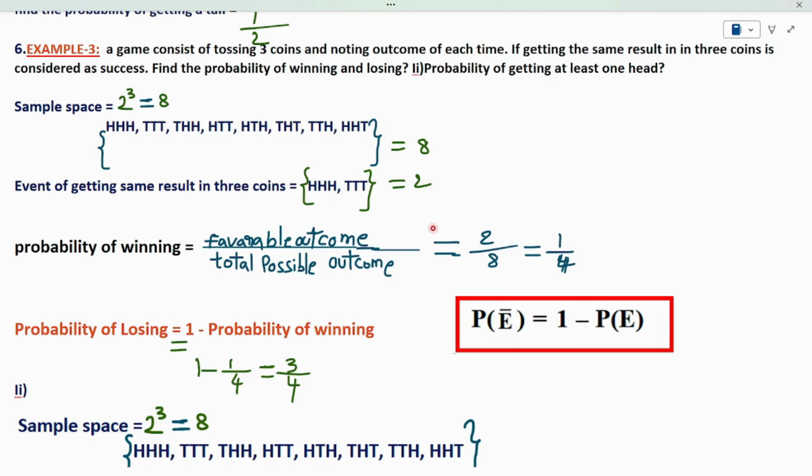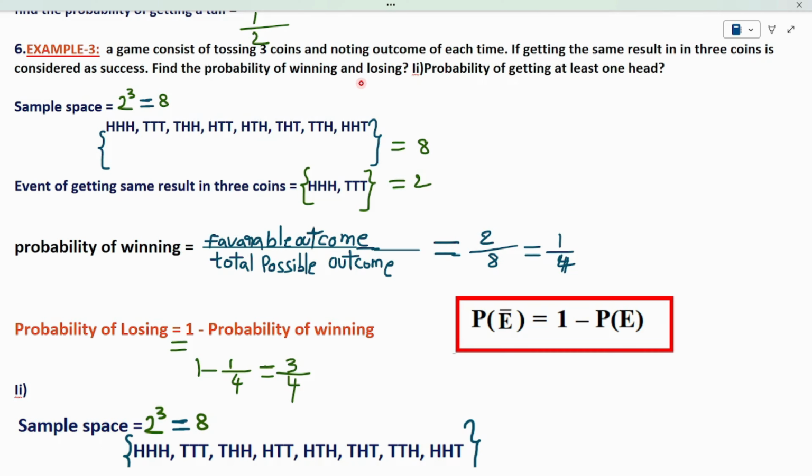Now, I am just substituting the sample space and event in the formula of probability. So, my favorable outcome, or nothing but the event, is 2, divided by the total possible outcomes, nothing but the sample space, which is 8. So, it became 2 by 8, which is nothing but 1 by 4. So, the probability of winning is 1 by 4. We have to find the probability of losing.